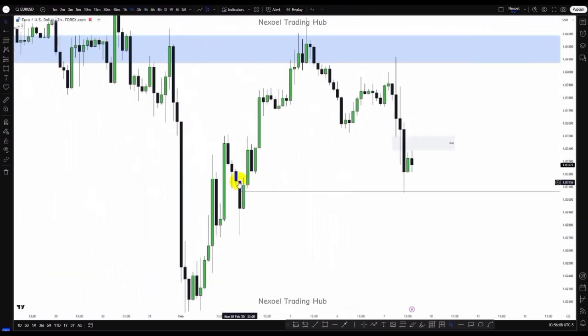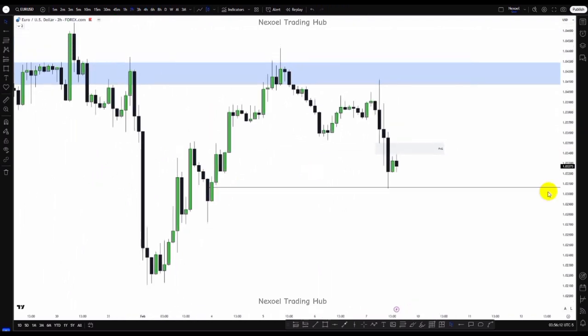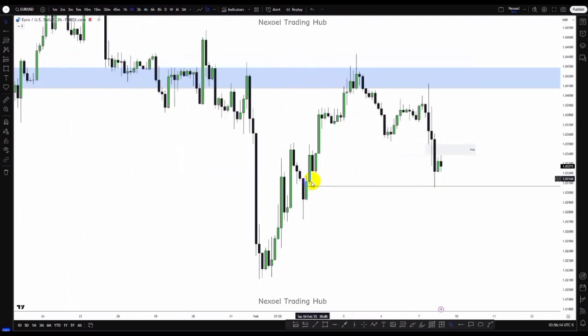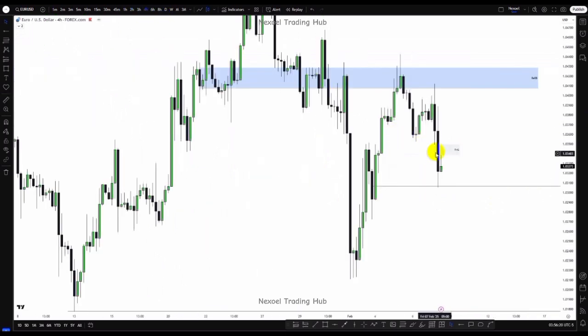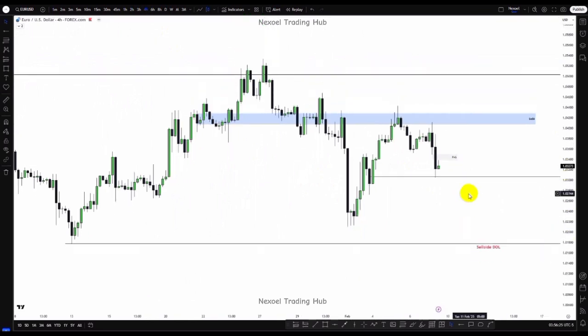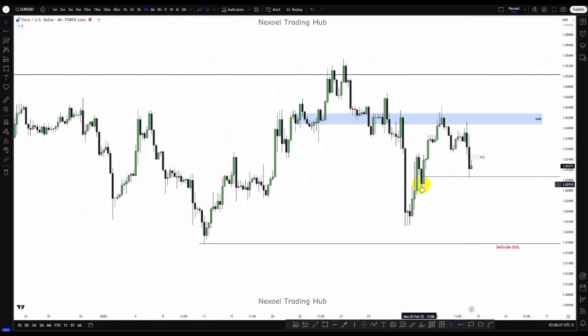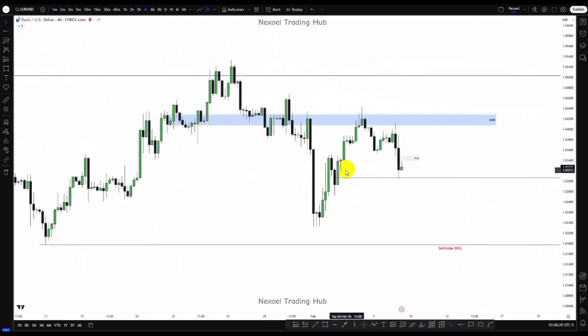So we can also see we have this 2-hour bullish order block, but price is bearish, so we could see price violate this. So we could see a push into the fair value gap, which is from the 4-hour time frame, and then we can have bearish continuation to the downside, except price really respects this bullish order block and then sponsors a bullish impulse to the upside. But I'm looking forward to both scenarios.